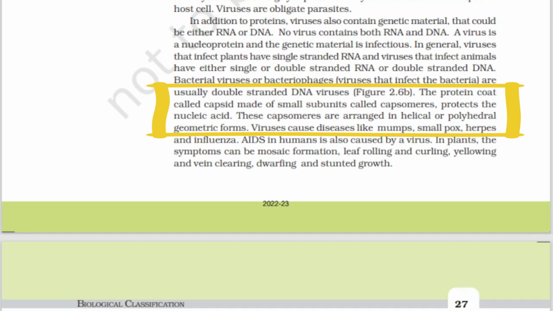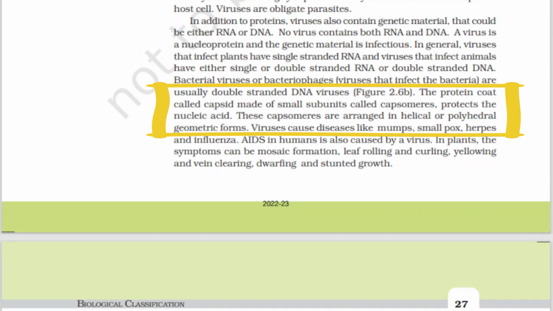We saw the bacteriophage image in an earlier slide. It is made up of protein and protects the nucleic acid. These capsomeres are arranged in helical or polyhedral geometric forms.